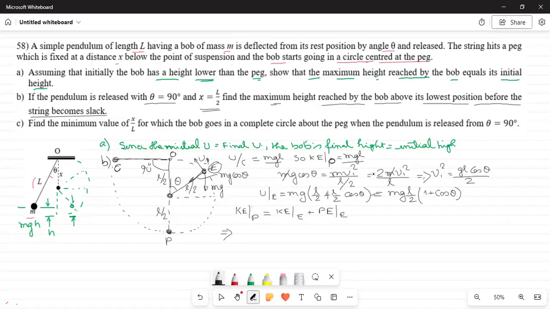Here I have made a mistake. Kinetic energy at P is not mgL by 2, but kinetic energy at P is equal to the potential energy at C, the same kinetic energy it was holding at P. This is mgL. So kinetic energy at P is mgL.